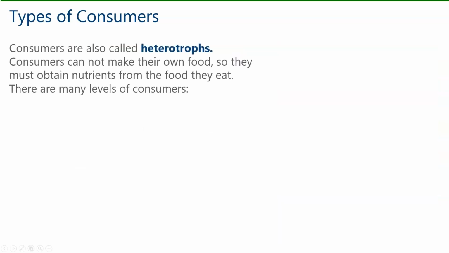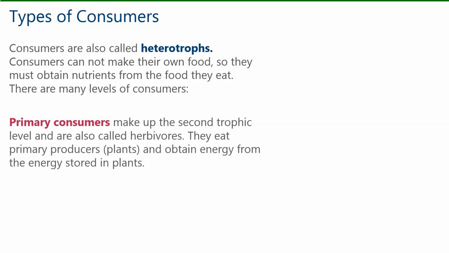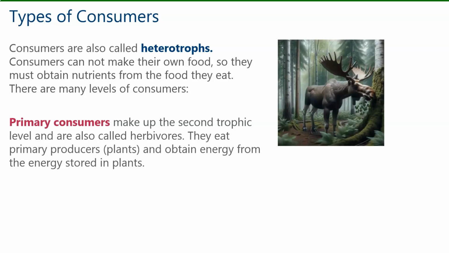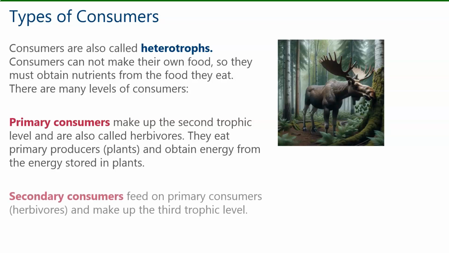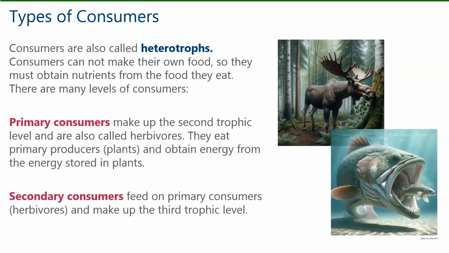Now we'll take a look at consumers. Consumers are also called heterotrophs. Consumers cannot make their own food, so they must obtain nutrients from the food they eat. There are many levels of consumers. Primary consumers make up the second trophic level and are also called herbivores. They eat primary producers, or plants, and obtain energy from the energy stored in plants. Secondary consumers feed on primary consumers, herbivores, and they make up the third trophic level.